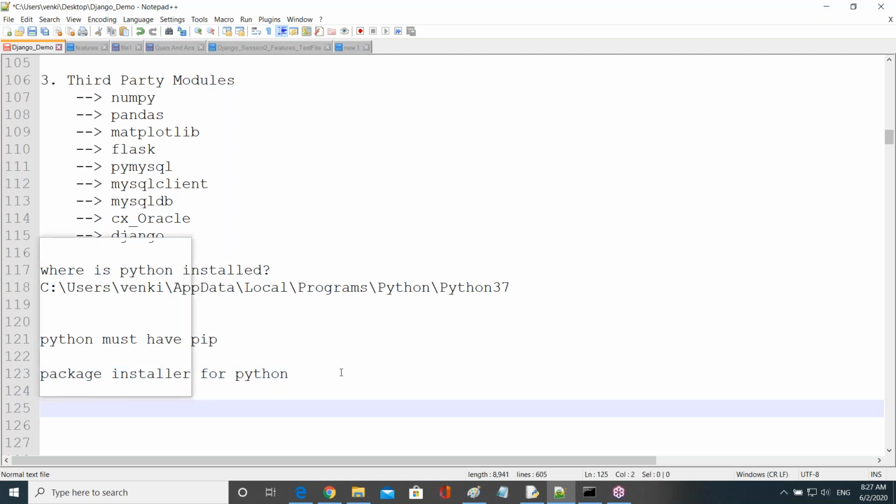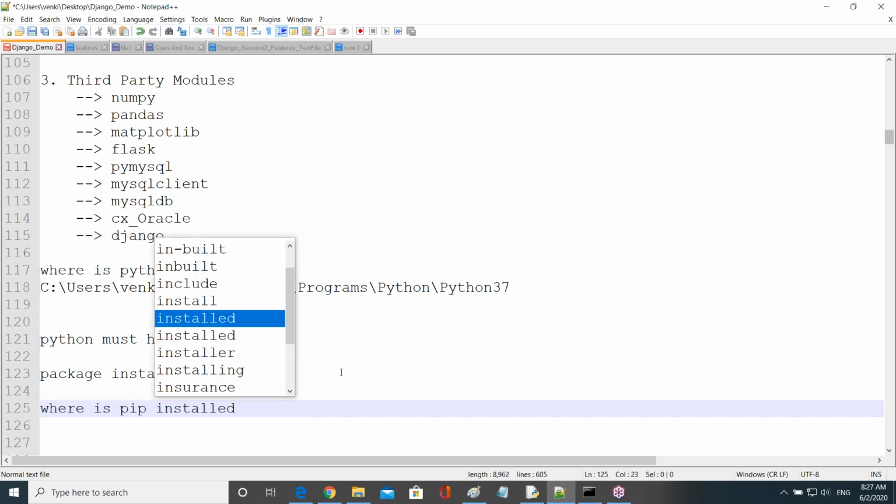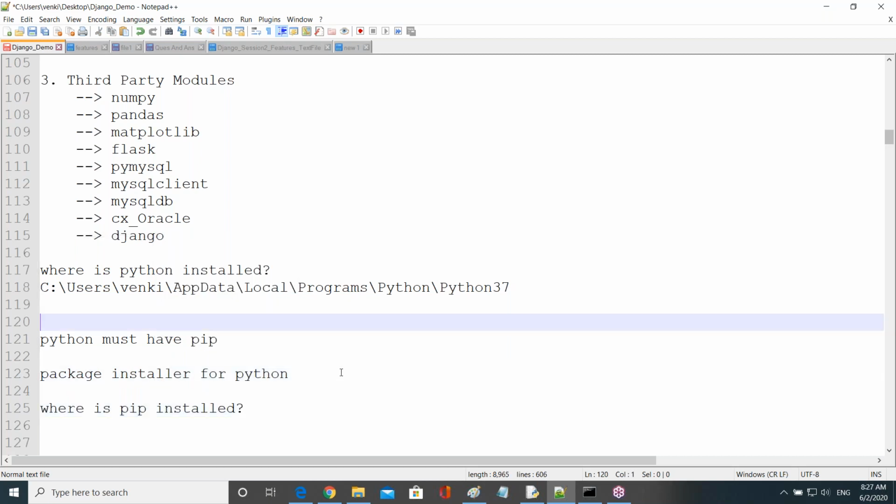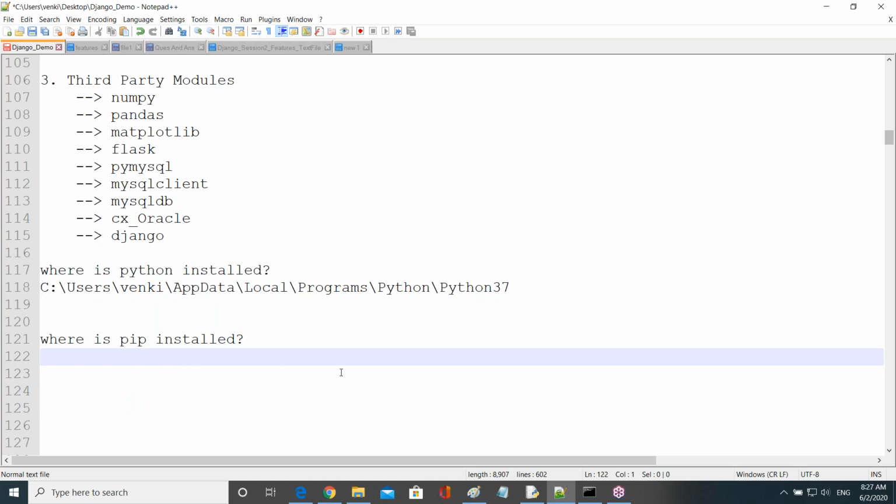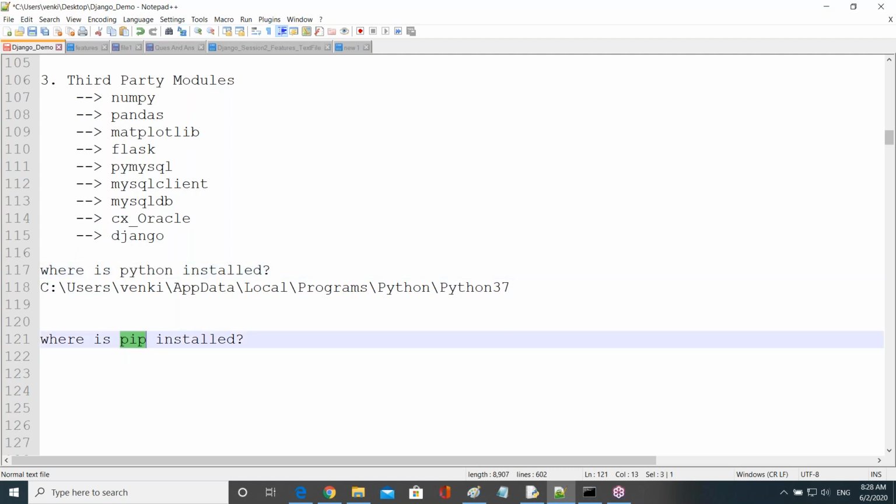The first one is where Python is installed. The second one is where pip is installed, because Python and pip are both required to install any Python package, for installing and managing purposes, right? Now I want the location of pip.